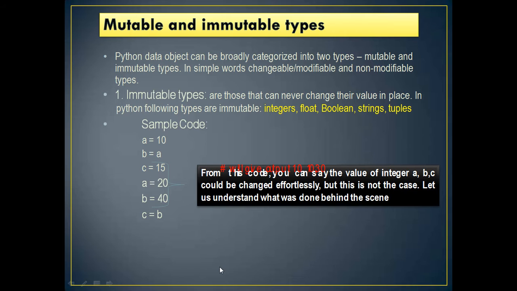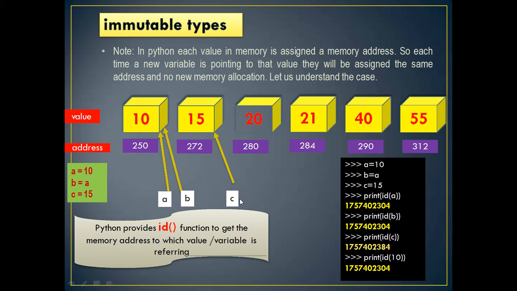Now A equal to 20. Earlier A was 10. Now we have made an attempt to change the value of A to 20. Now you can see here A is 10, B equal to A means B is also 10, C equal to 15. Python provides the id function to get the memory address to which the variable is referring. Let us check now. A equal to 10, B equal to A, C equal to 15. Print id of A, some address it is printing here. Print id of B, that is also the same address, because the location having value 10 is pointed to by both A and B.